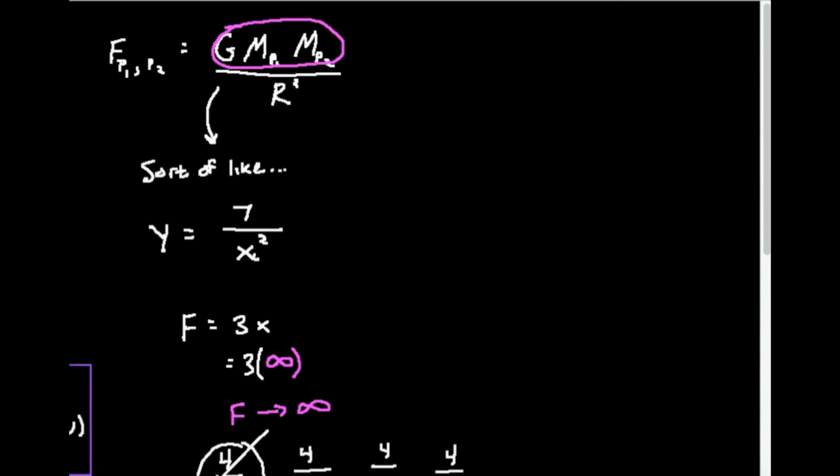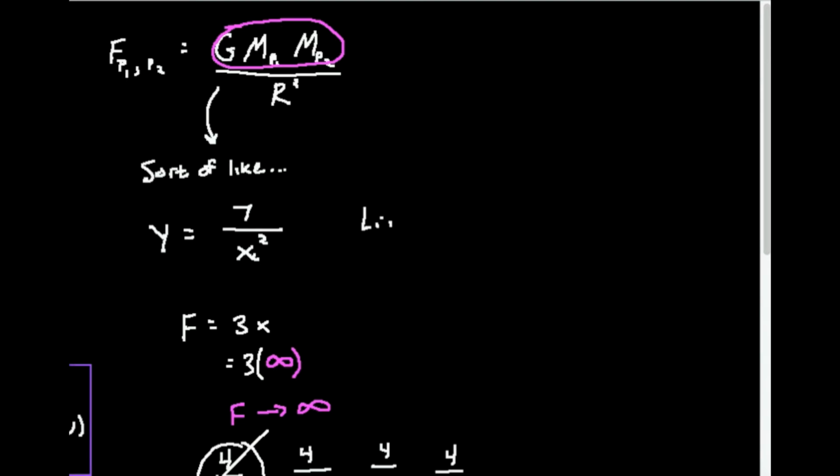So I'm going to solve this just to show you what happens, but I'm going to do it in sort of notation like this. Now the question is, I want to know what's the force of gravity between these two planets if they are an infinite distance apart, meaning they are so far apart that if the universe was infinite, they're at opposite ends. Now, obviously, infinity is not a number, right? You can't say they're an infinite distance apart. What I want to do is look at the tendency of the force of gravity when they're so far apart that they really can't feel each other. So let's see what that is.